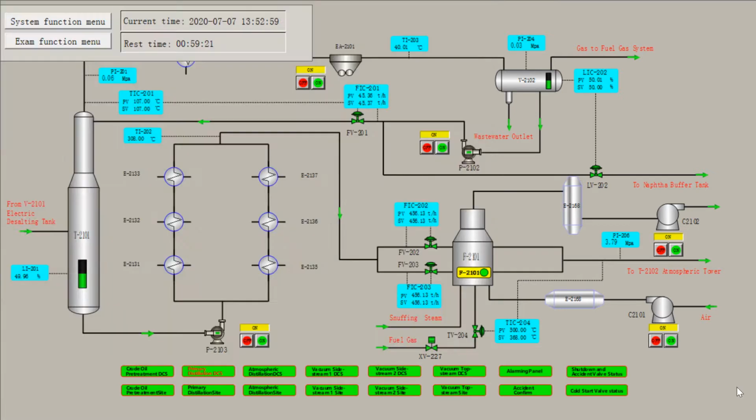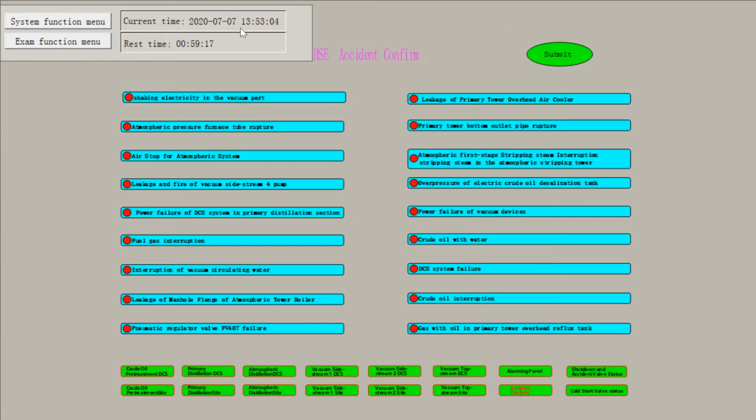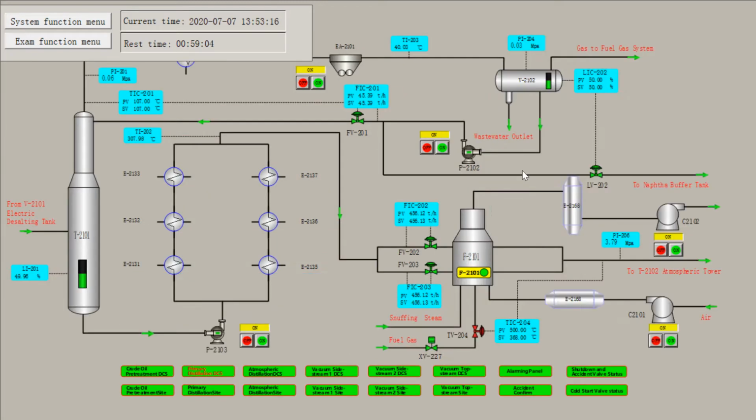Okay, close this. Then we go to the accident confirmation page. Choose the second one, atmospheric pressure furnace tube rupture. Submit to report this accident. Then we return back to this DCS interface. First, we will close the inlet solenoid valve XV227 of atmospheric furnace.